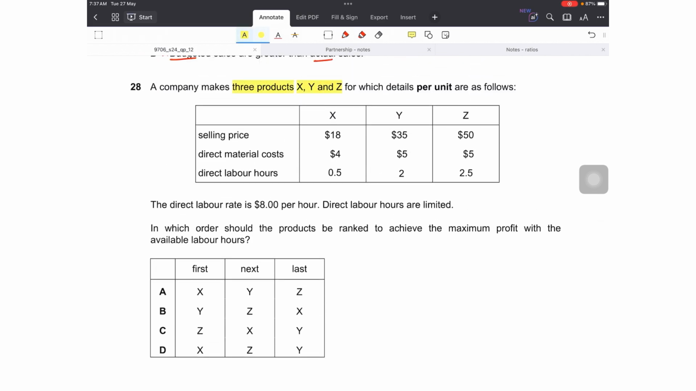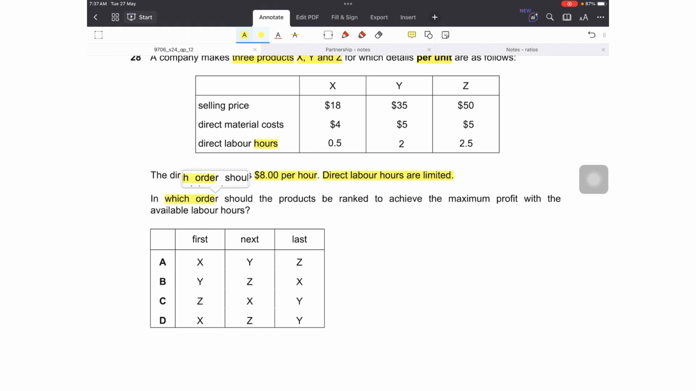28. A company makes 3 products X, Y, and Z, for which details per unit are as follows. We have selling price, direct material cost, and direct labor in hours, not the cost. Direct labor rate is $8 per hour, and direct labor hours are limited. In which order should the products be ranked to achieve the maximum profit with the available labor hours? We base our decision not on contribution but contribution per limiting factor, and for that we still have to find out contribution per unit.